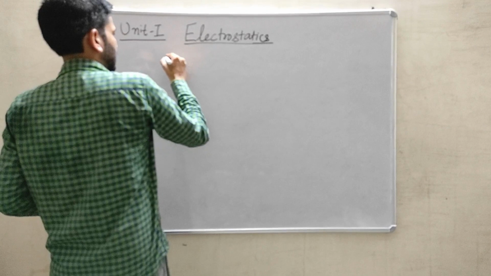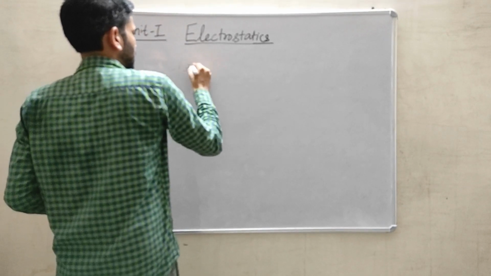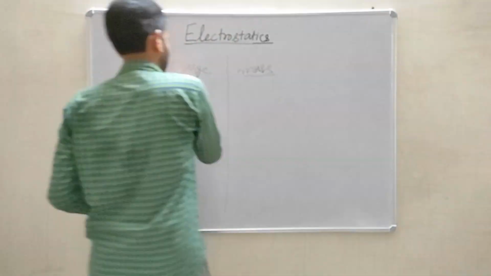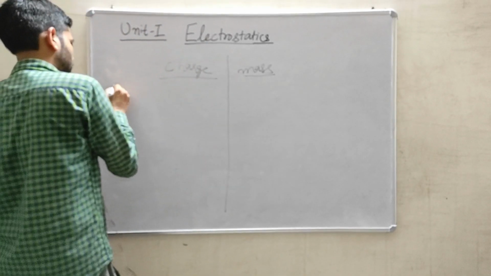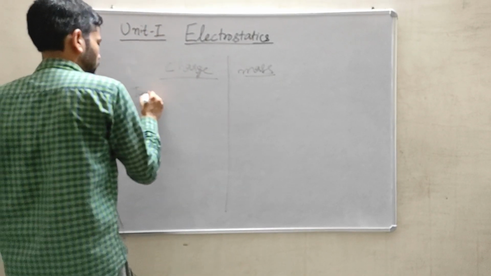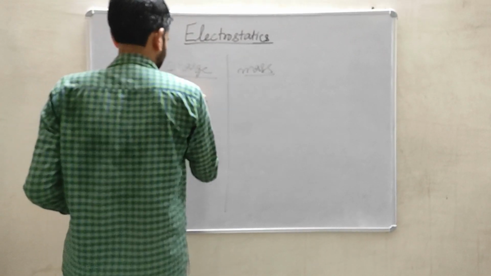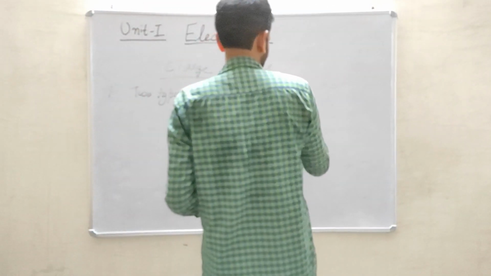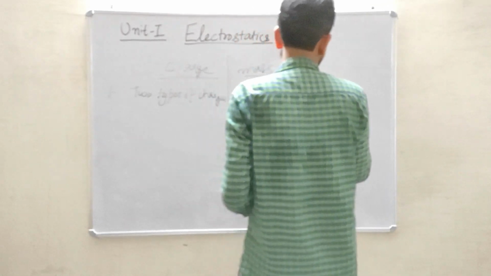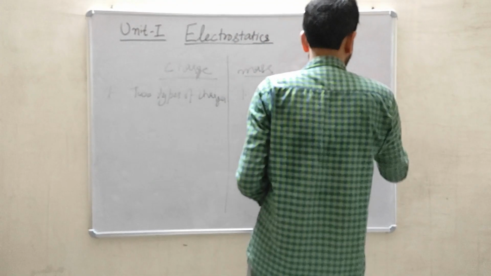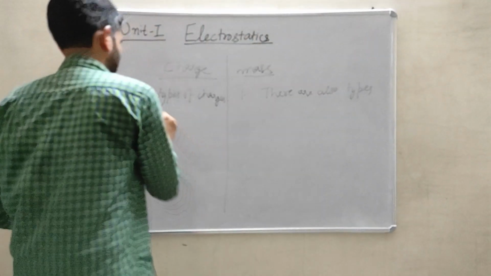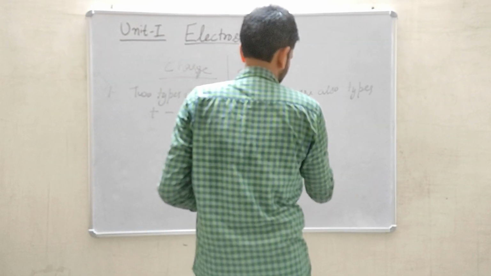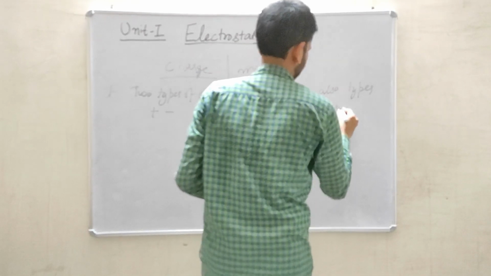The difference between charge and mass lies in this concept: there are also two types of mass, not in terms of positive and negative, but the type is heavy and light.